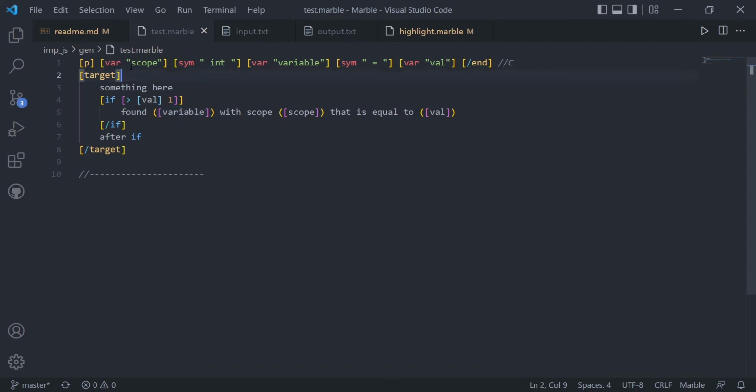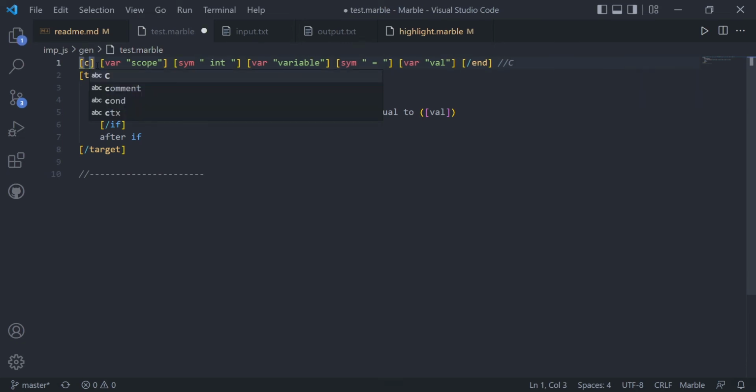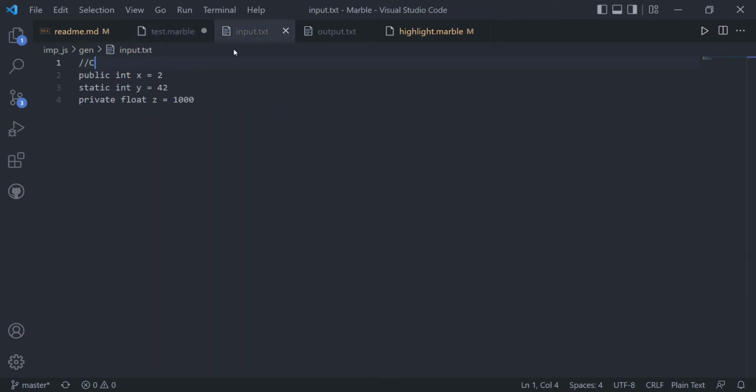So in this example here, you just define a pattern, or you can also say that it's a component, which won't have a target, because Marble is component based and you build up patterns from smaller components. And then a simple example here is we want to look for a symbol literal, so it'll try to find this kind of symbol string in the input. So for example, that would be this place right here.